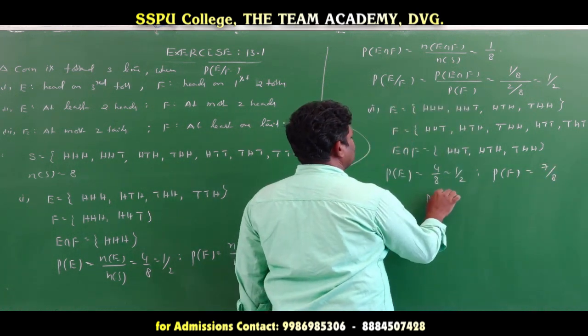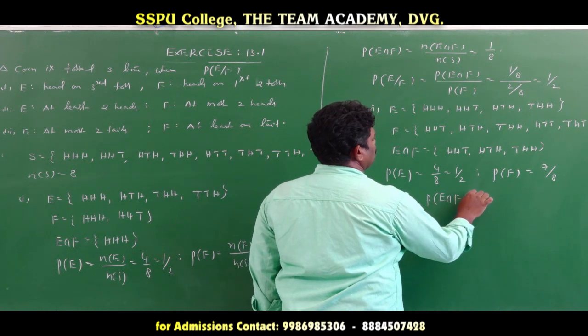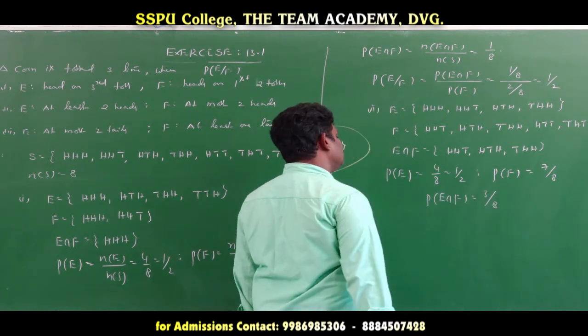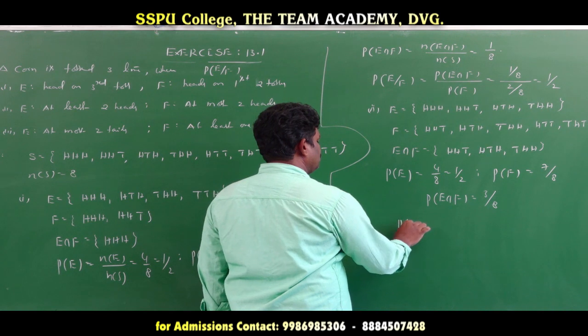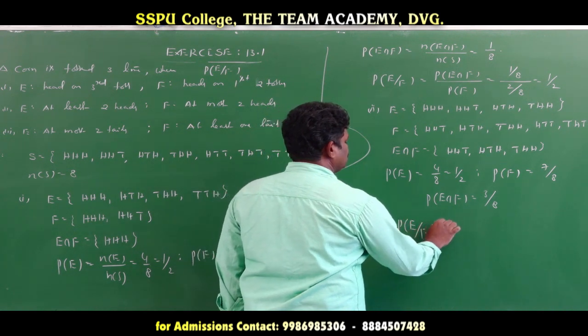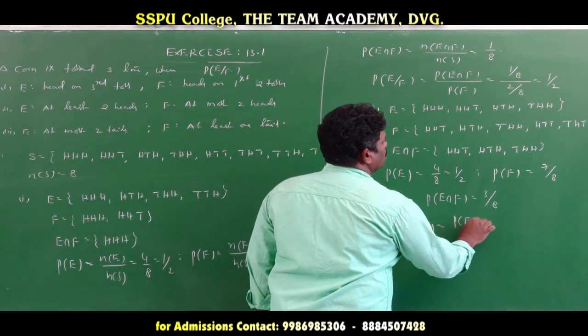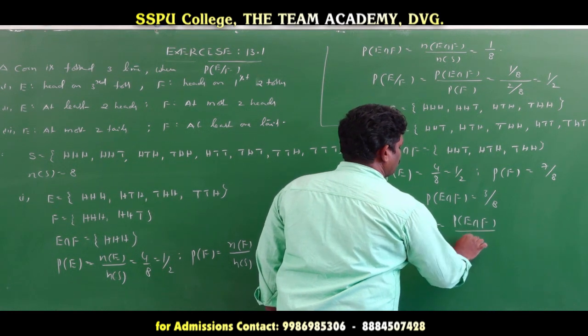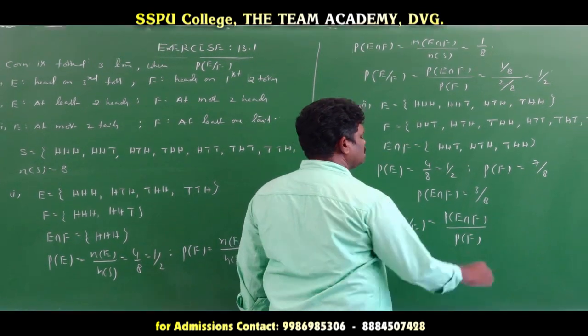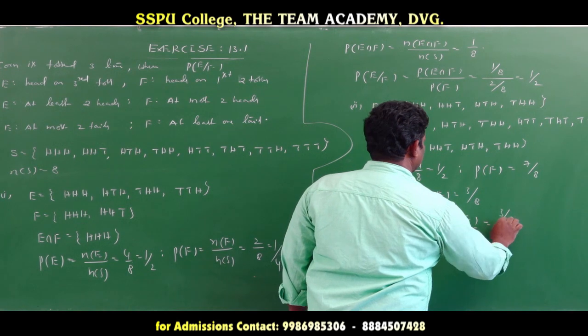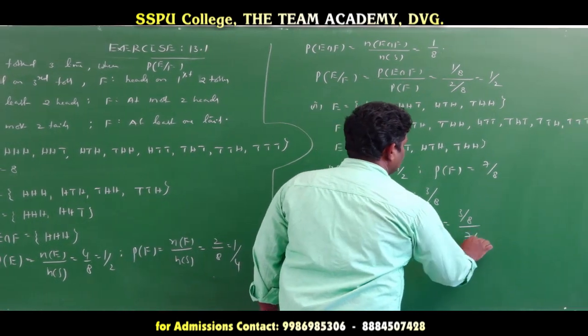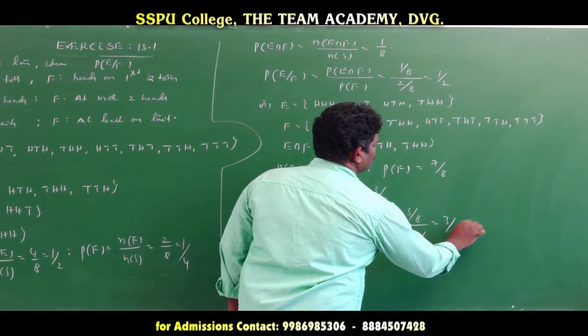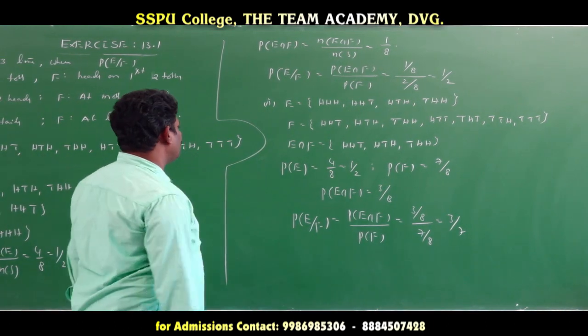Probability of E intersection F is 3 by 8. Now probability of E given F is probability of E intersection F by probability of F. E intersection F is 3 by 8, probability of F is 7 by 8, that is equal to 3 by 7. Now the third case.